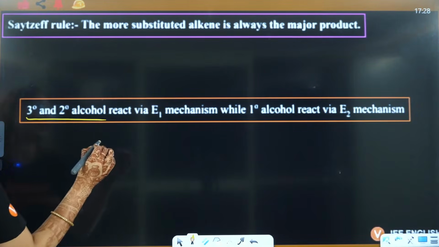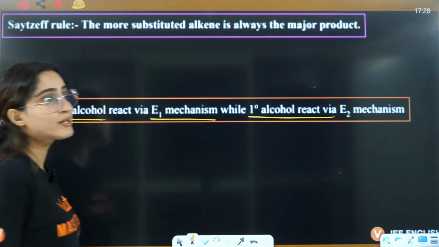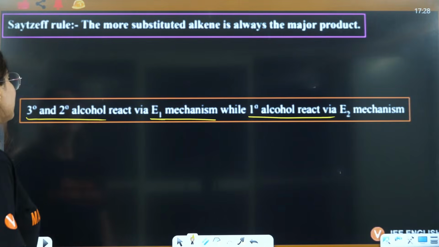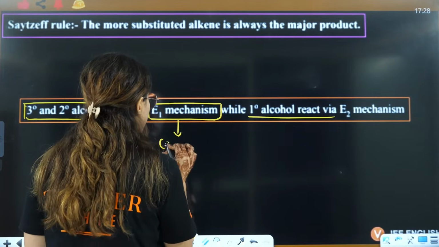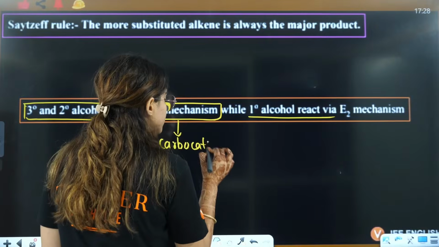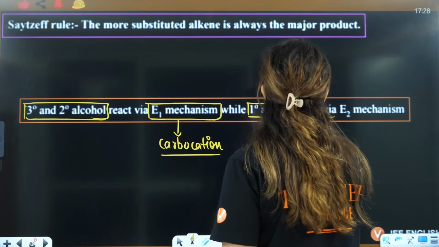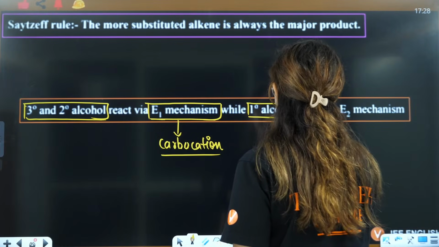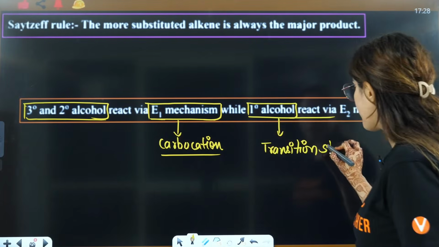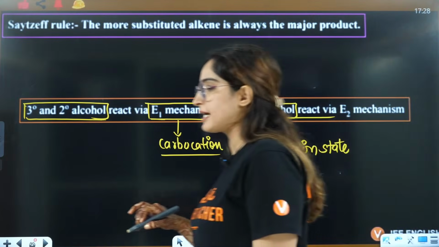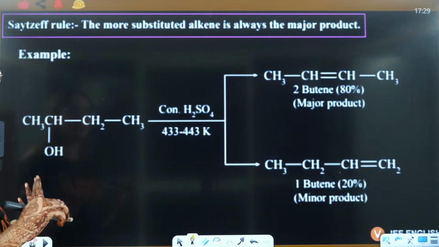3 degree and 2 degree alcohols react via the E1 mechanism, while 1 degree reacts via the E2 mechanism. This is very important. If you have 3 degree and 2 degree, they will have formation of a carbocation. In 1 degree, it is only a one step mechanism. You will have the formation of a transition state in the case of the E2 mechanism, that is for 1 degree alcohol, right?